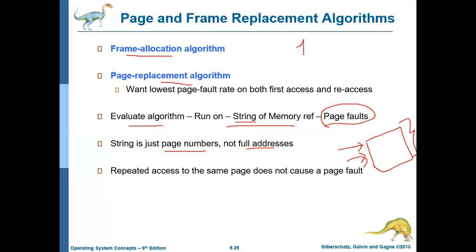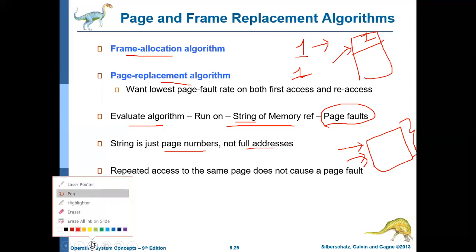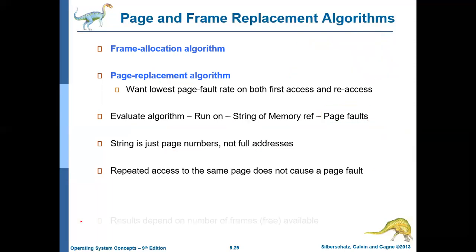Say the CPU wants to access page number 1. The first time it may create a page fault. Then because of the page fault, it is brought into the main memory. Then again, if it wants to access page 1, the second time it won't create a page fault because it's already in the memory, so it will be accessed straight away, right? So initially only it will create the page fault, right?